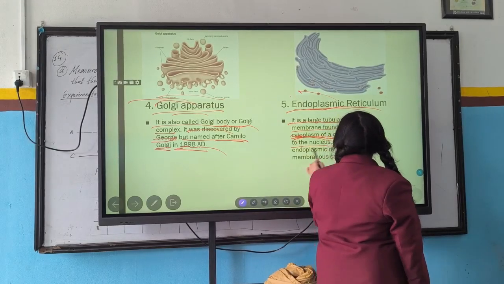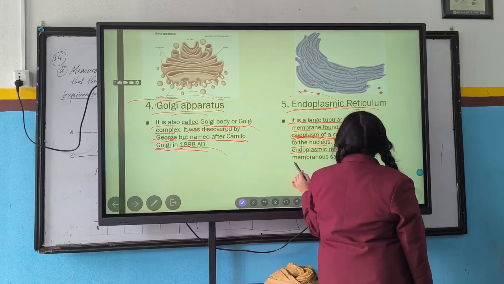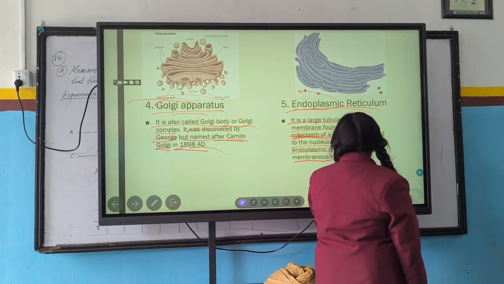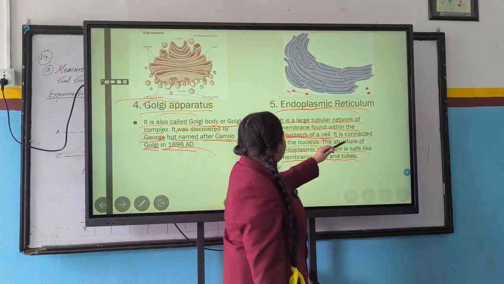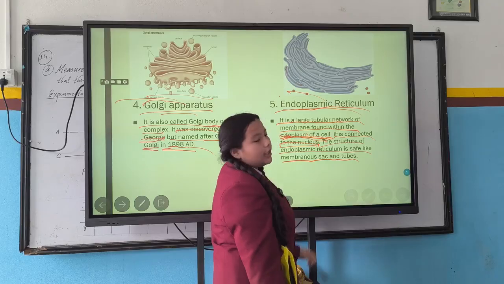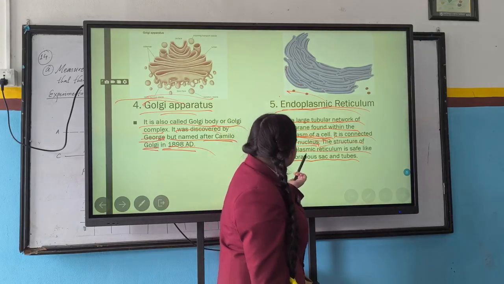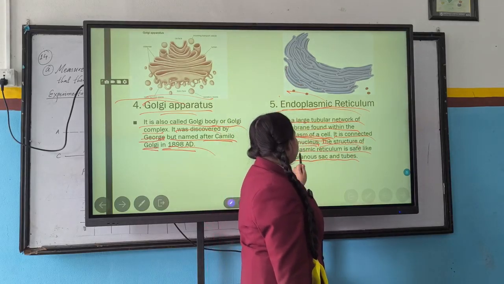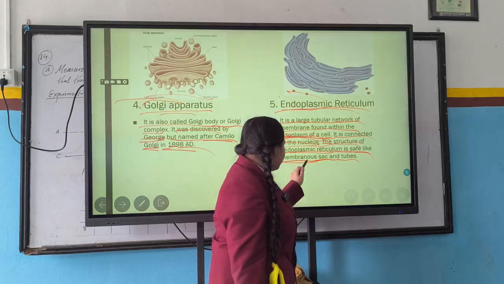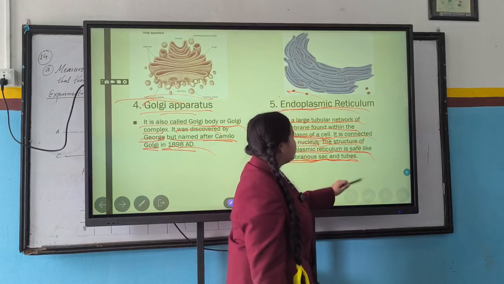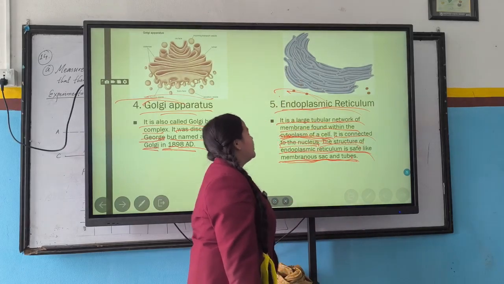The structure of the endoplasmic reticulum is shaped like membranous sacs and tubes. And you can see the structure of it.